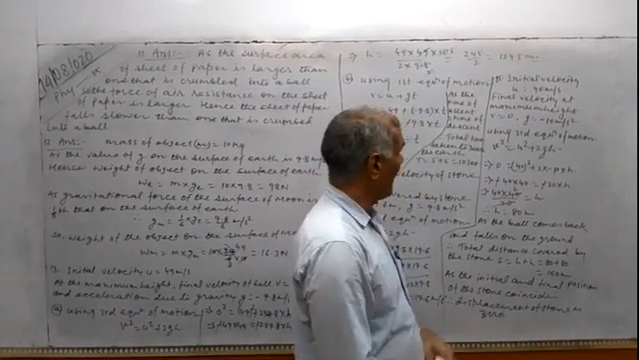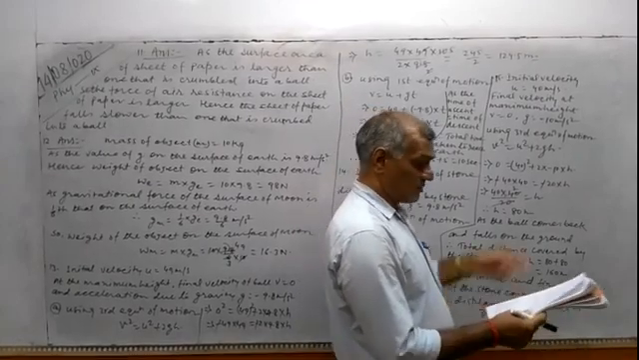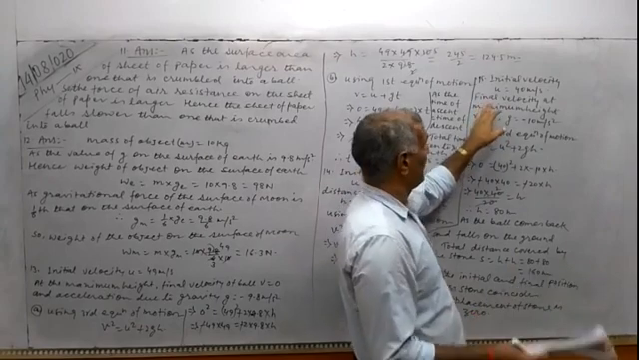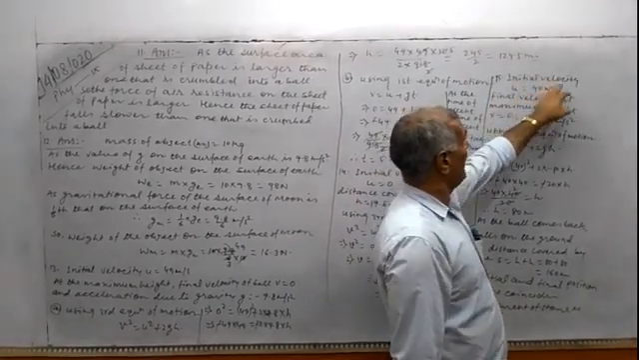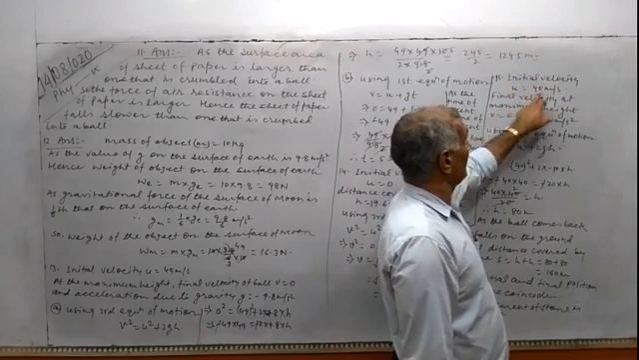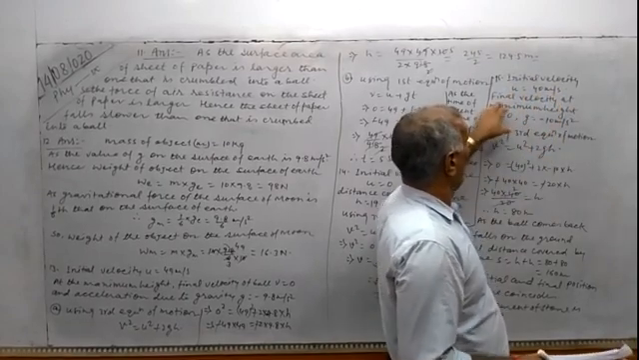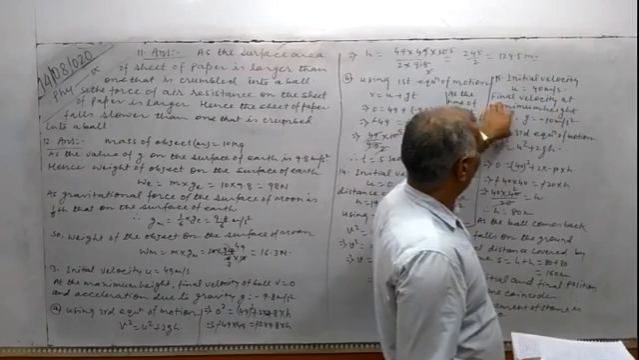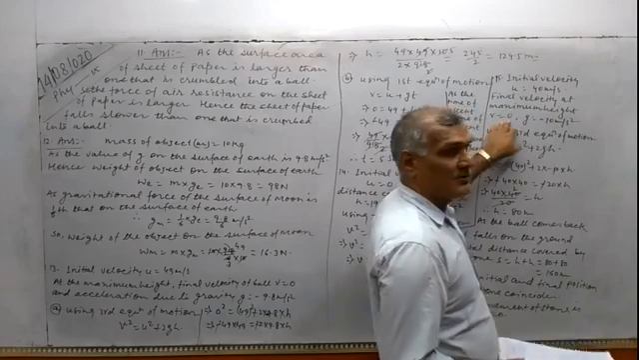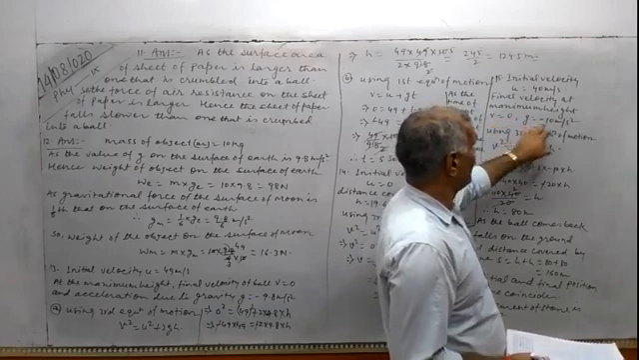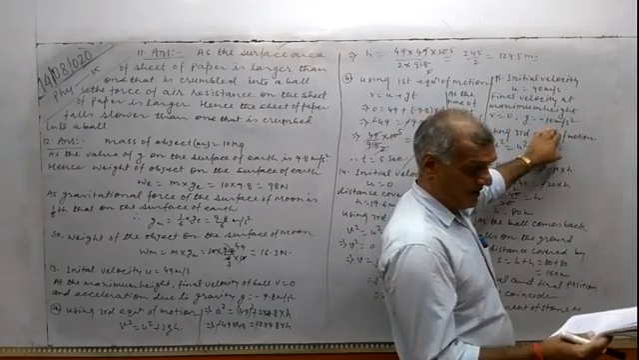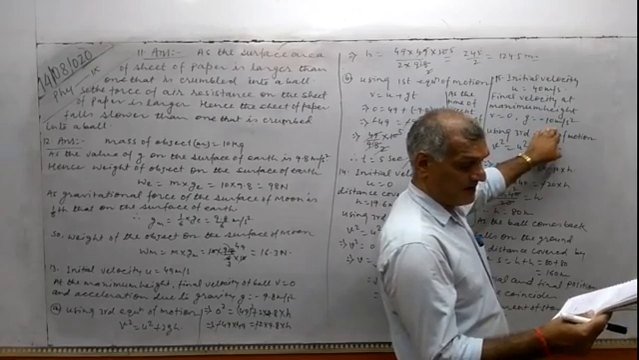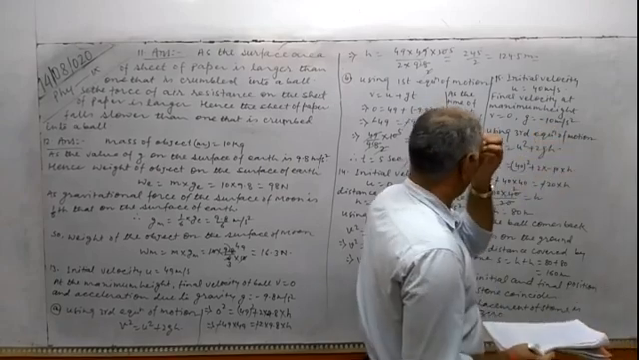Question number 15 and last question. A stone is thrown vertically upward with an initial velocity of 40 meters per second. So initial velocity, that is u value, is given here as 40 meters per second, and final velocity of the ball at maximum height v will be equal to 0, and g value we have to take here as minus 10 meters per second square, because it is provided in the question. We have to take g value as minus 10 meters per second square.